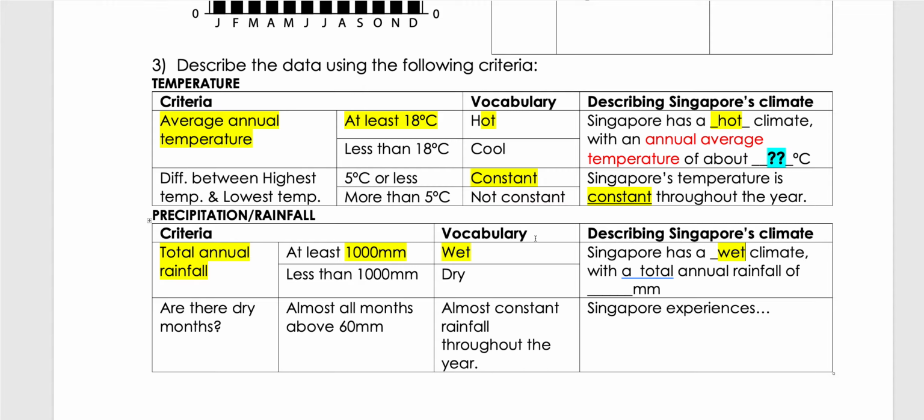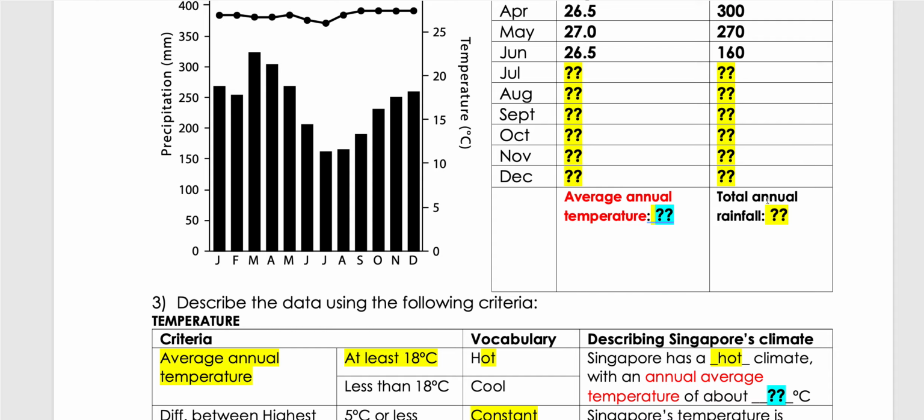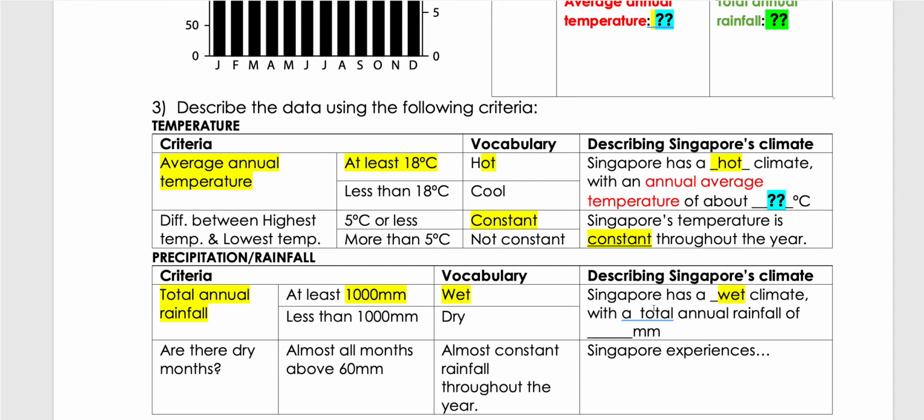As I said before, if you make a claim, you must back it up with evidence. So what do we have here? We have the total annual average rainfall, and we have the figure here to show that it is more than 1000. So I will use the total annual rainfall that I calculated, and I put in the data I calculated over here.